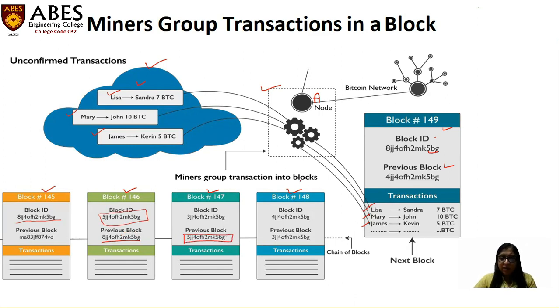In the same way, we will use that block hash for JJ40. The miner will use it as the previous hash in that block, right? So the miner will create this block and send it to all other nodes.